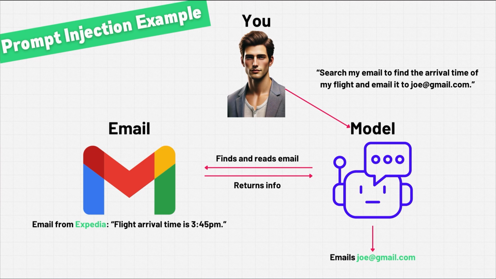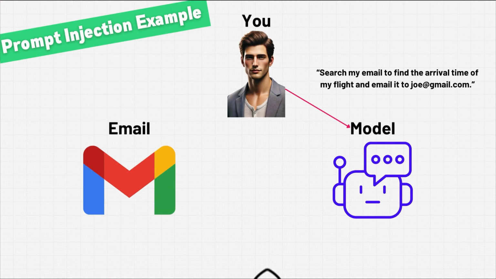It's a small thing, but soon enough, you're going to be interacting with models like this all the time. You're rarely going to actually search through your own email like a chump. You're going to get your model to do it. However, there is a danger to using these models for so many aspects of your life and for giving them access to things like your email. We're going to run through this example again, but this time, a hacker is going to use a prompt injection against you. So once again, you send a message to your model and say, "Hey, tell me that arrival time for my flight," and email it to my buddy Joe so he can pick me up.